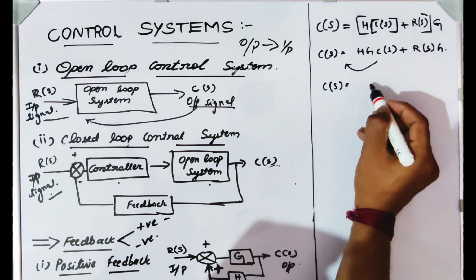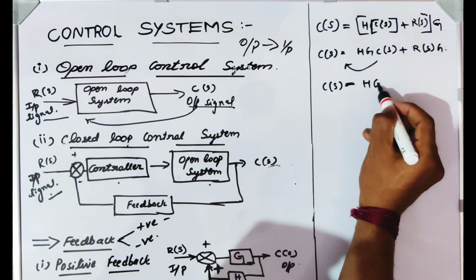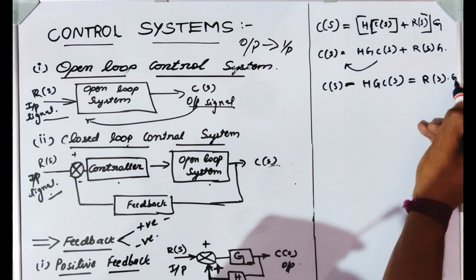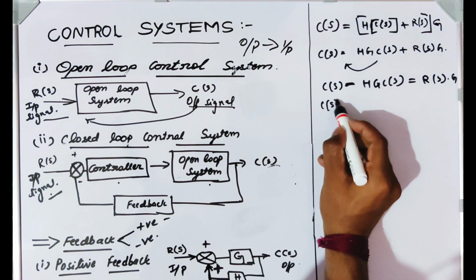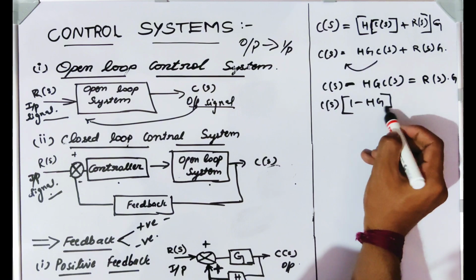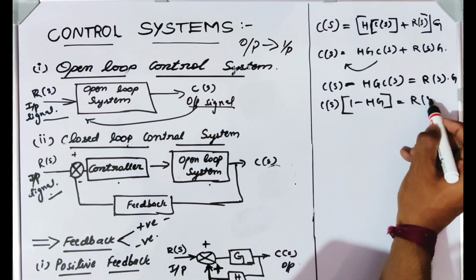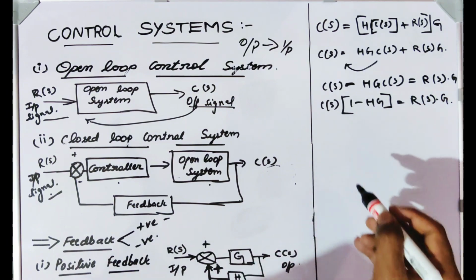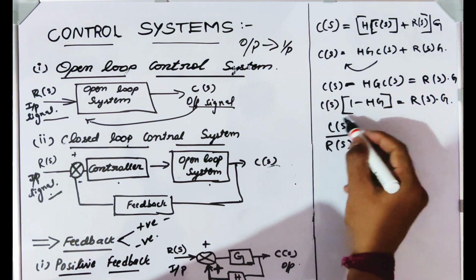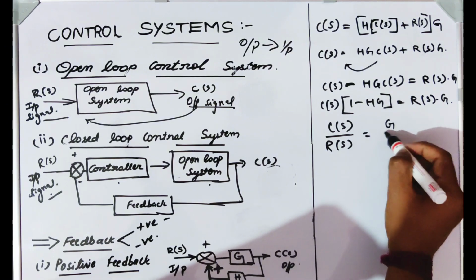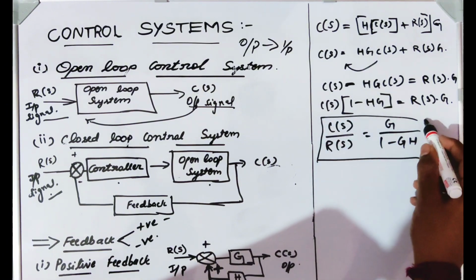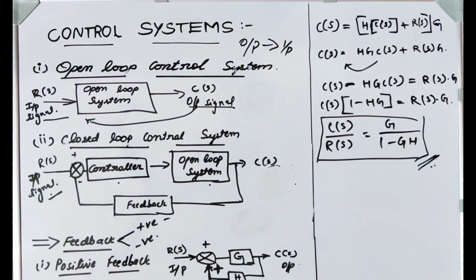C of S minus H into G C of S is equal to R of S into G. By taking C of S common, 1 minus H into G is equal to R of S into G. We know that output by input is the transfer function. C of S by R of S is equal to G by 1 minus G into H. This is the transfer function of positive feedback network.